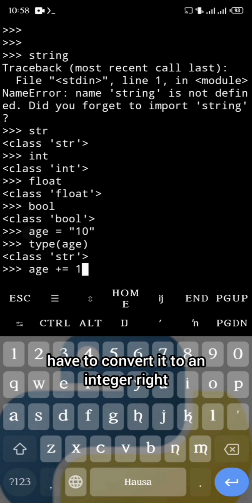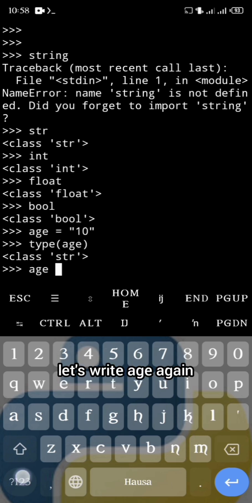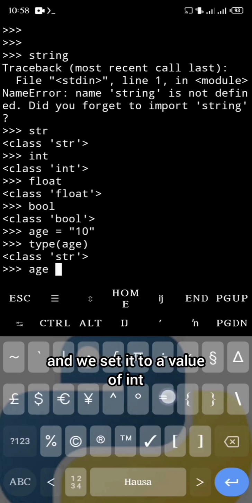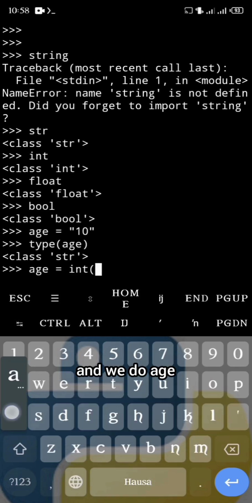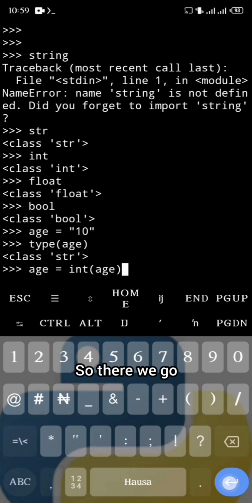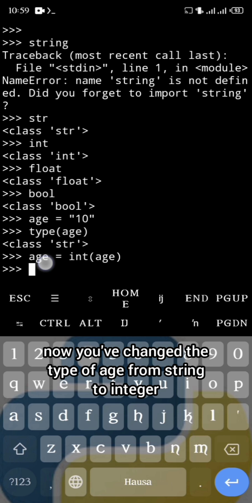So you're going to have to convert it to an integer, right? To do that, all you gotta do is wrap it inside the int type. So for example, let's write age again and we set it to int of age. There we go. If you hit enter, now you've changed the type of age from string to integer.